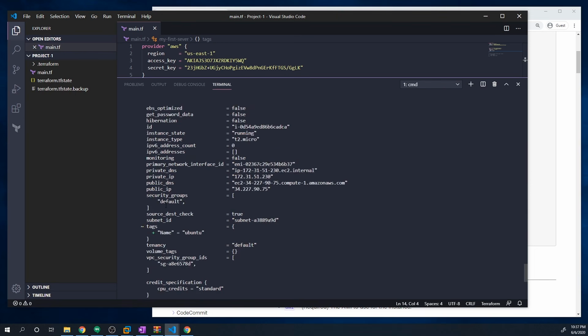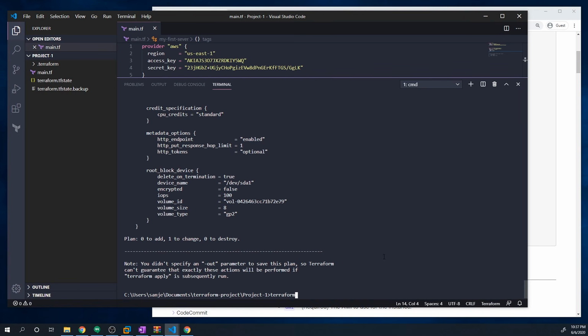And if we scroll down a bit, you'll see that this is the change that's going to be made. So it's going to add in a new tag. Okay. So Terraform was smart enough to know that, look, we know what the current state is of our resource that's deployed on Amazon. And right now it has no tags, but in our code, we're telling it to have a tag. So then Terraform goes in and figures out, oh, okay, I need to add a specific tag to this resource.